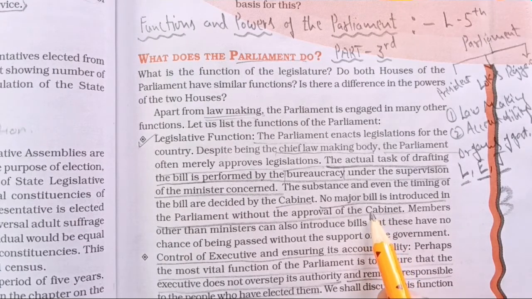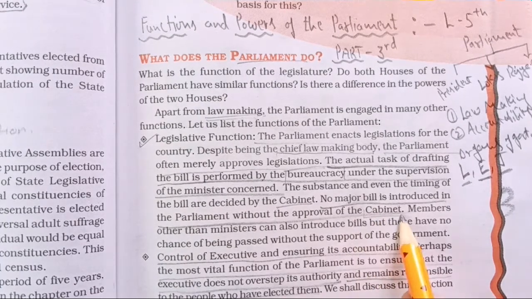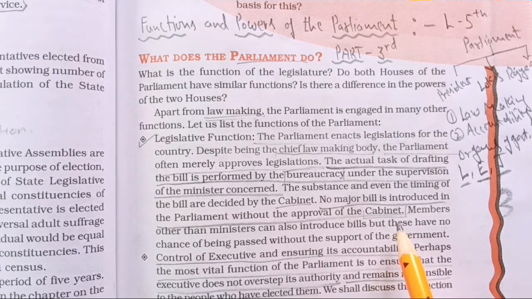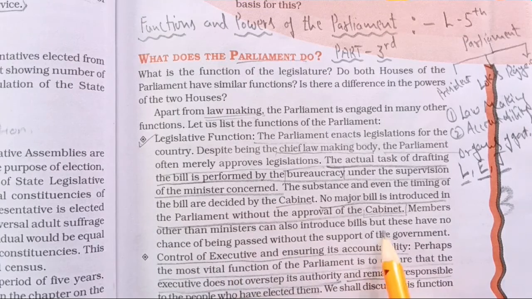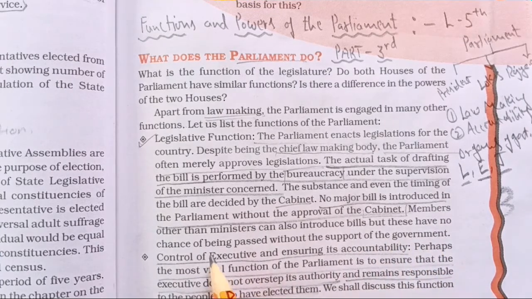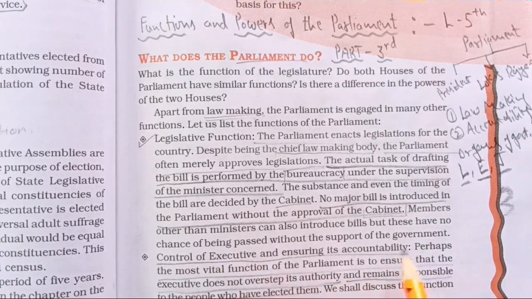So here the executive branch, which forms the cabinet or the council of ministers, plays an important role in introducing any bill in the parliament. Members other than ministers can also introduce a bill, but it has little chance of being passed without the support of the government.